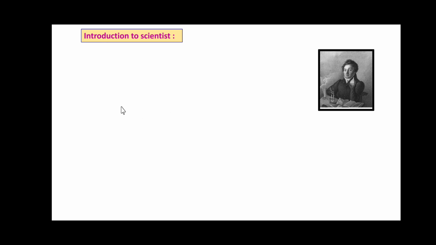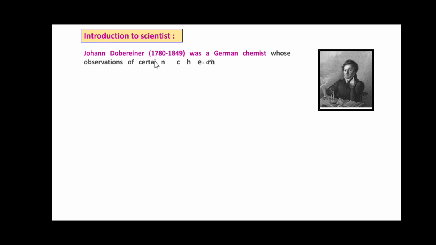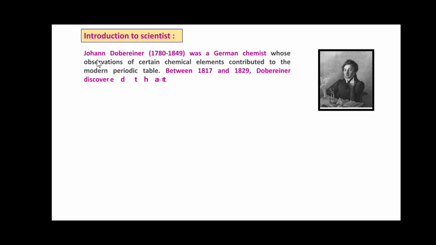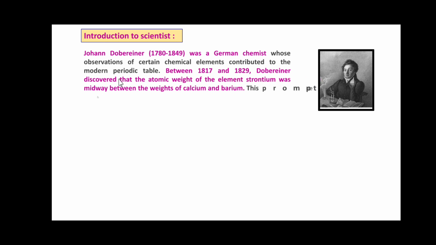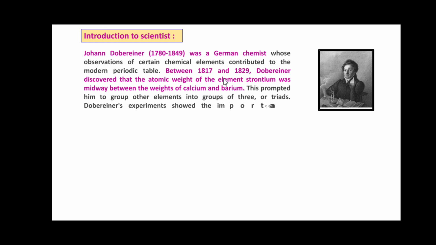Now we'll see an introduction to the well-known scientist. He is Dobereiner. John Dobereiner, who was born in 1780 and passed away in 1849, was a German chemist whose observations of certain chemical elements contributed to the modern periodic table. Between 1817 and 1829, Dobereiner discovered that the atomic weight of the element strontium was midway between the weights of calcium and barium.